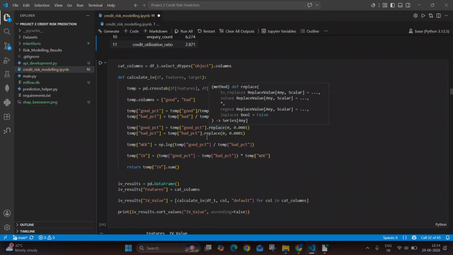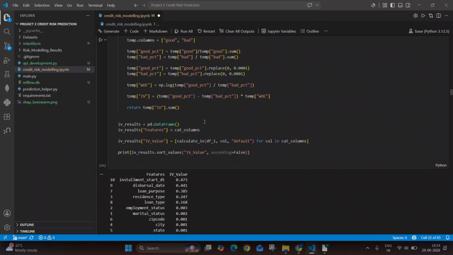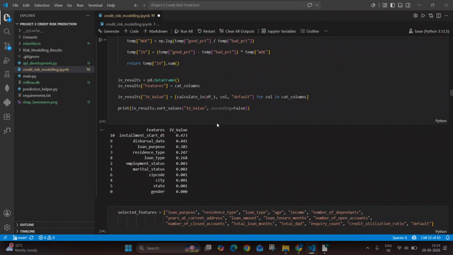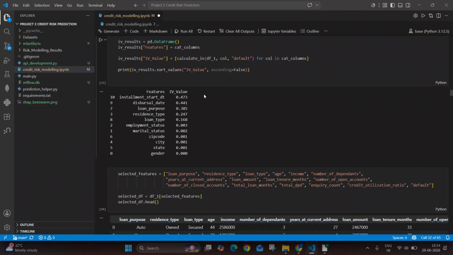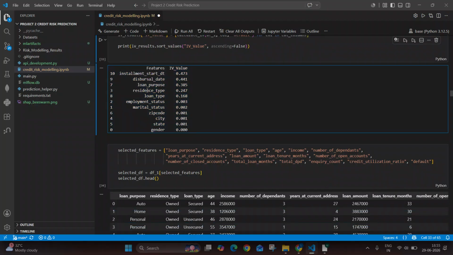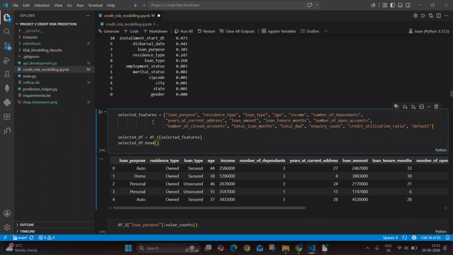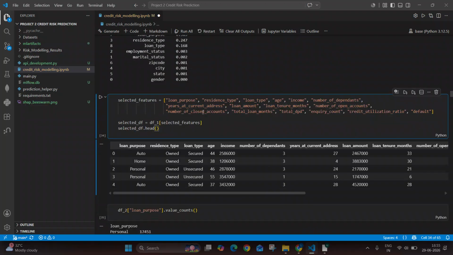Then we have calculated the information value to consider the most important categorical features that are present in the data set. So this is the result that we have obtained, and based on this, these are the selected features.